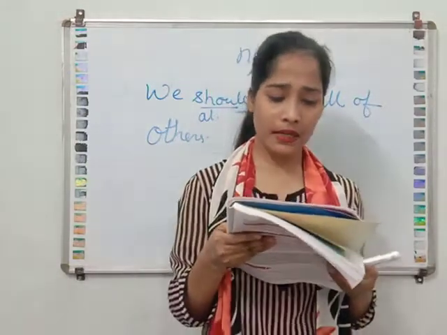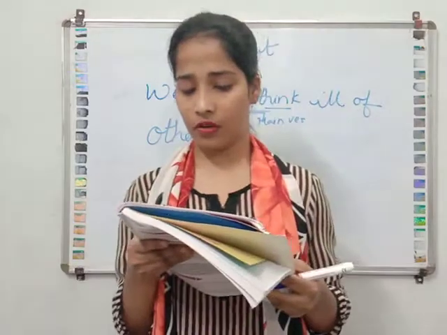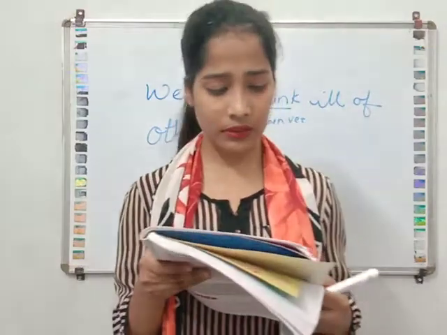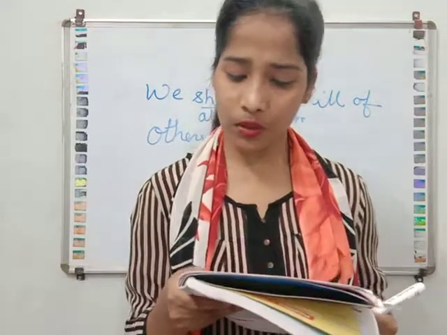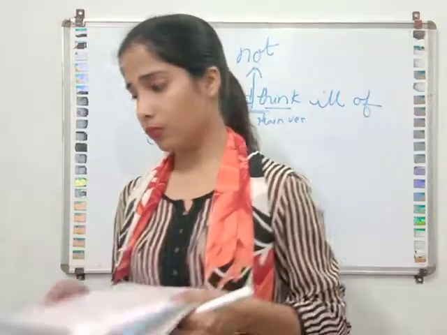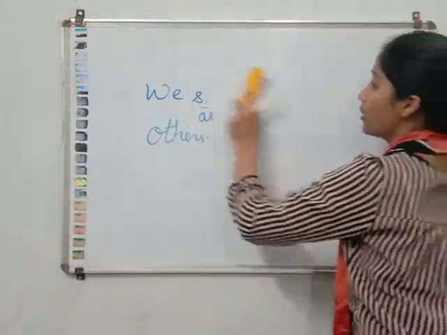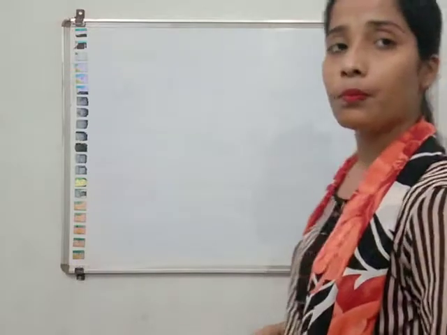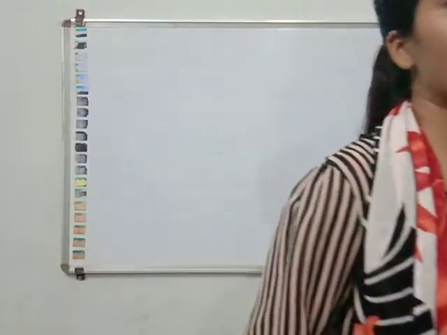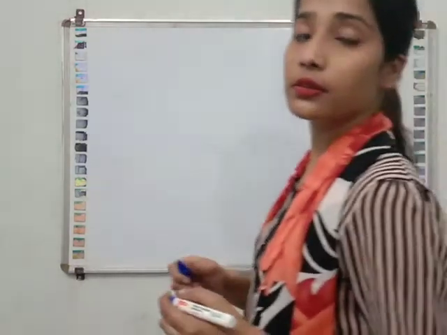Now fifth one. Sentences with main verb are made negative by placing auxiliary do, does, did, as the case may be, before the main verb and the word not between the auxiliary and the main verb. The verb is changed into the base form. So I will tell you. When we talk about the simple tense, whether we are writing a sentence in simple present tense or in simple past tense, how will we make that affirmative sentence into the negative one? How can we change simple tenses into negative?